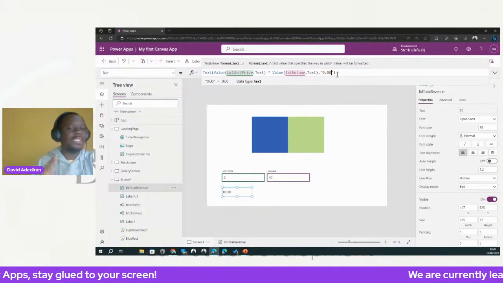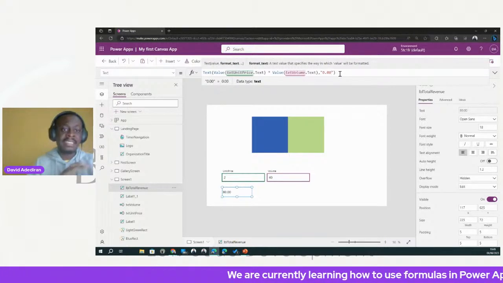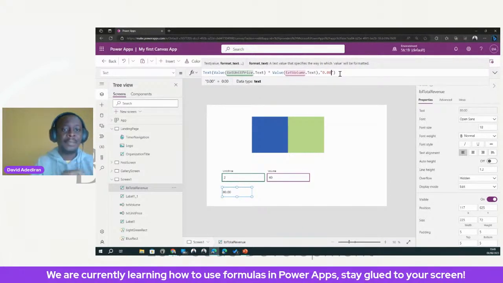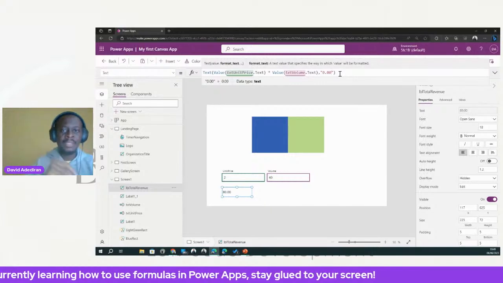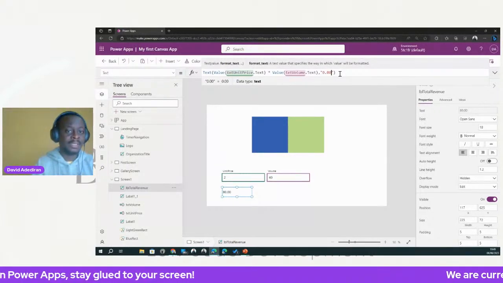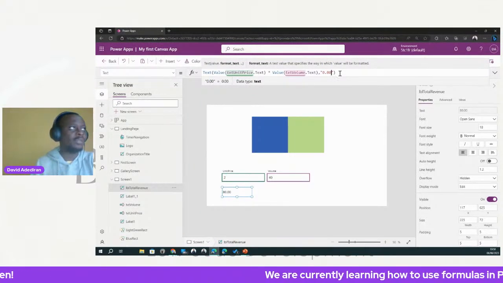So we can format it this way, right? So now what does this mean? There are different types of format. Don't worry, you can learn about that. So any number that I see, make sure that I put two decimal places behind it, which is the way we normally write currencies or money, right? So that's what this formatting means. But it's not enough, right? We need to put the currency